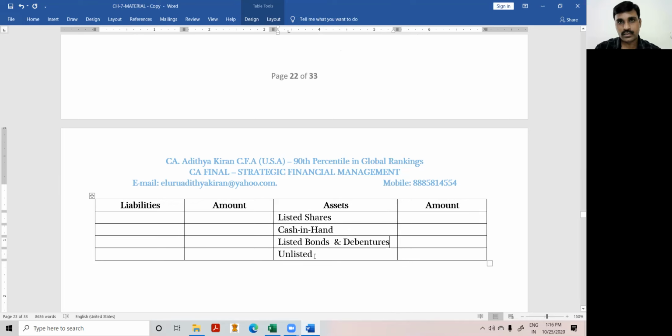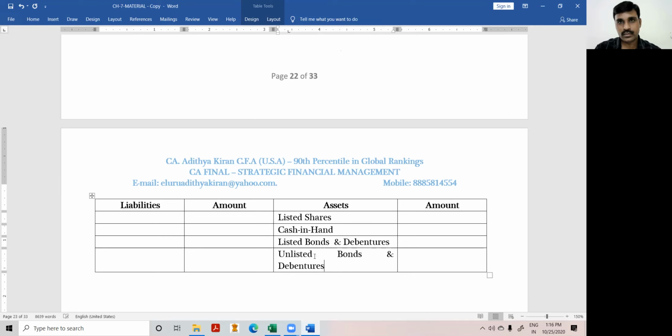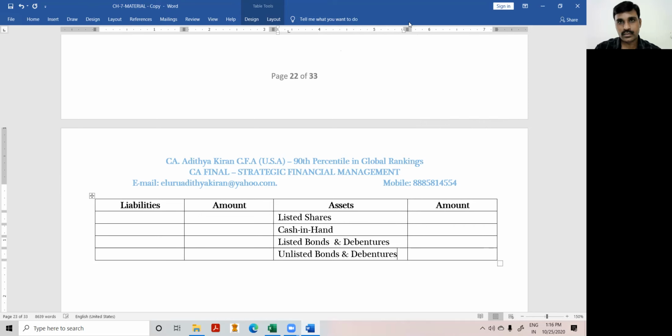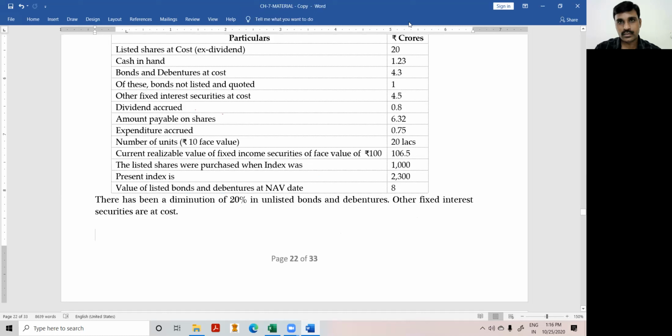Unlisted bonds and debentures. Okay, listed bonds and debentures and unlisted bonds and debentures. Next, look at the next one, other fixed income securities.